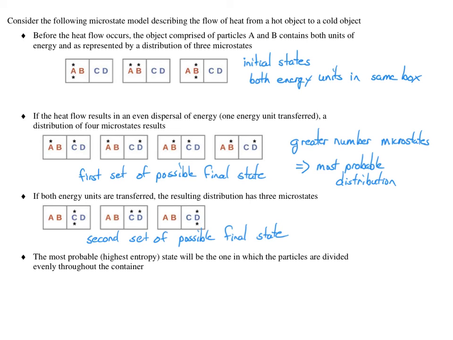This first set of possible states is going to be the most probable as it has the greater number of microstates. It's going to have the greater entropy. In general, the most probable, the highest entropy state will be the one in which either the particles or the heat is evenly distributed throughout the container. This is when we have the highest value of entropy.